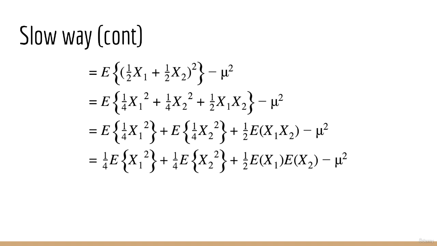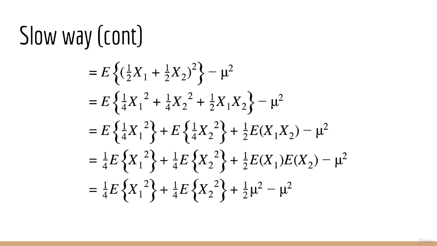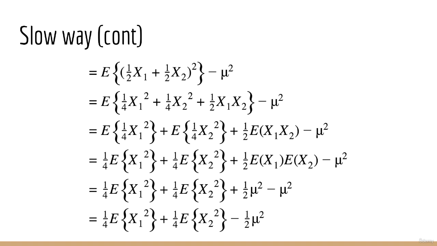The interesting part of this step is that x1 and x2 are independent. Therefore, the expected value of x1 times x2 is the expected value of x1 times the expected value of x2. As you know, these are both mu. So in the next step, we just get 1/2 mu squared. We can combine the two mu squared terms together to get minus 1/2 mu squared.